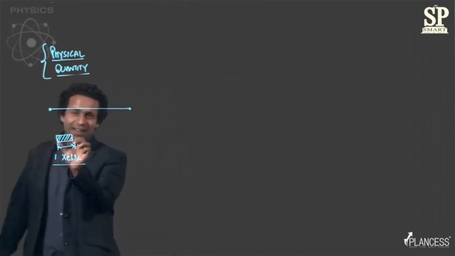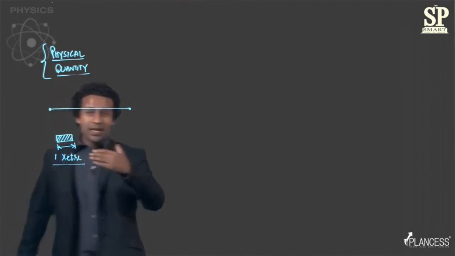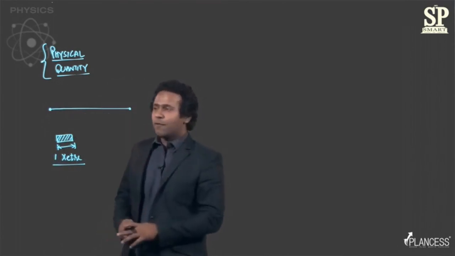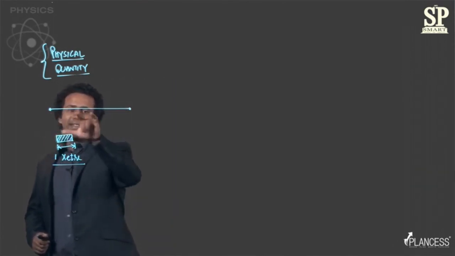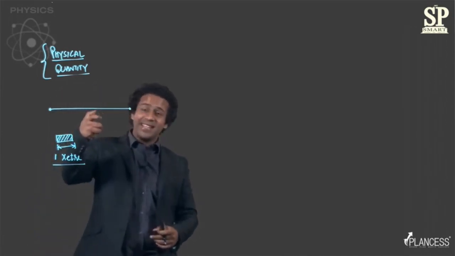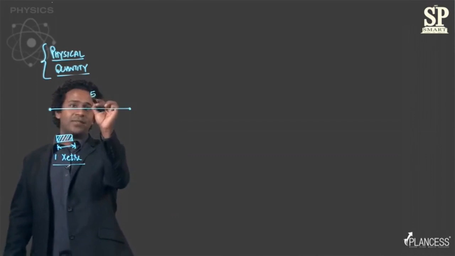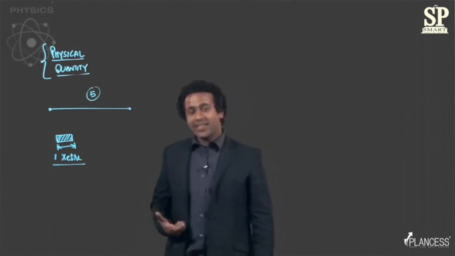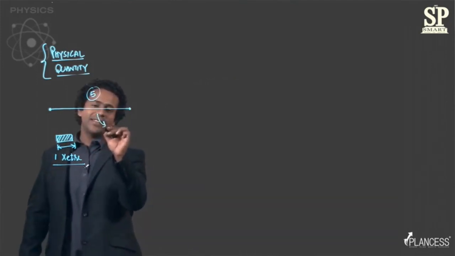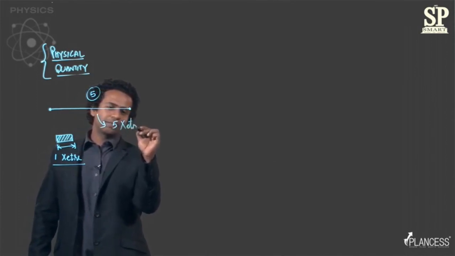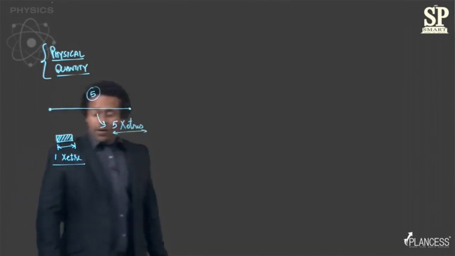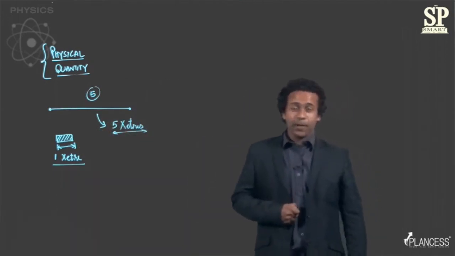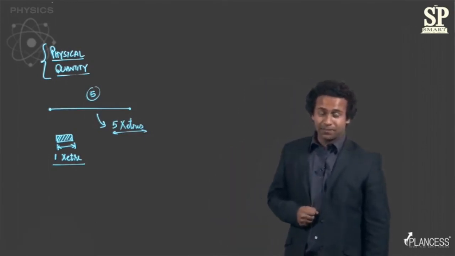Now, using this reference, I can see in terms of multiples how long this given length is, right? For example, let's say that if I move this length along this line and I find that this length is 5 times the reference length that I have chosen, then I could say that this length is 5 zetas, right? So what we essentially understand from this example is that to measure anything, we first need to set standards, right?